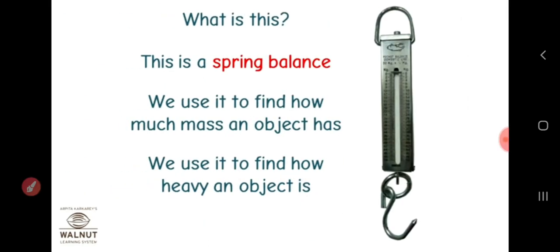What is this? We know it is the spring balance. We use it to find how heavy an object is. We can measure the weight of the object with it.